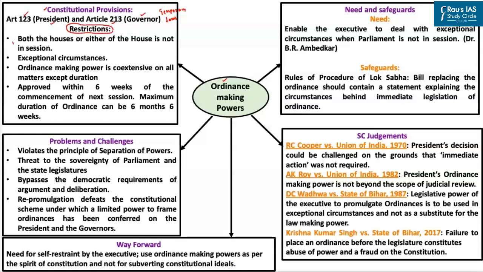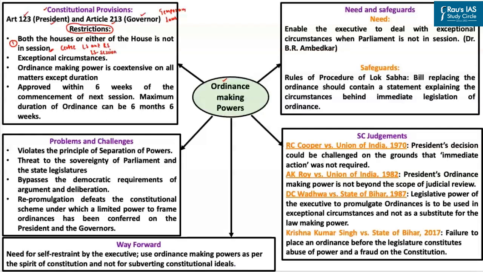First and foremost, an ordinance can be promulgated only when both the houses or either of the houses is not in session. For example, at the central level, an ordinance can be promulgated by the President only when both Lok Sabha and Rajya Sabha are not in session, and an ordinance can also be promulgated when just one house, for example Lok Sabha, is in session.